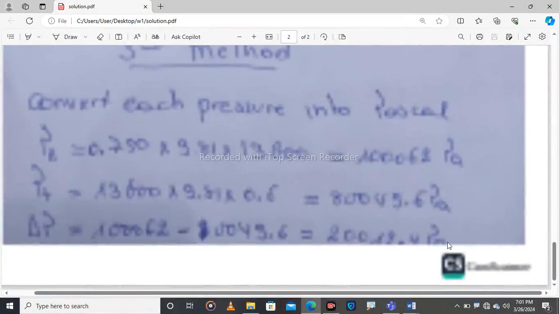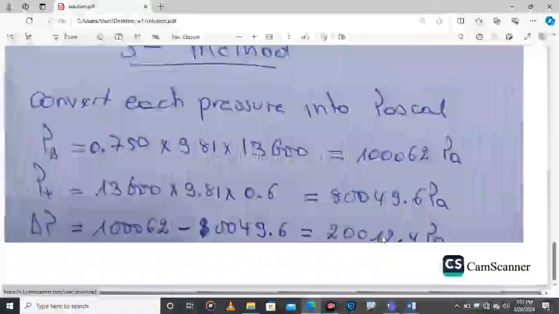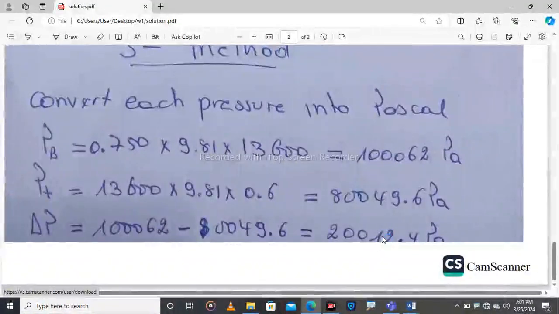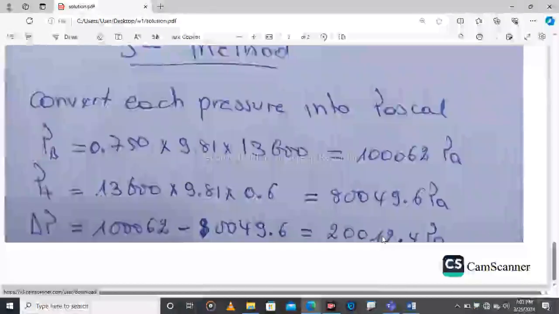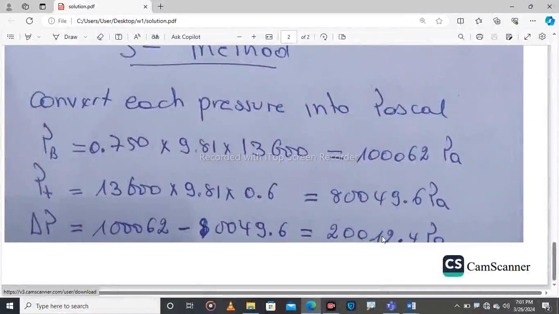For all the methods, the pressure differences are the same, and the pressure difference is equal to the pressure of the air. The density of air will be the same, the gravity will be the same, and the height will be the same because we are calculating the same height. So for each method you will find the same height of the mountain.